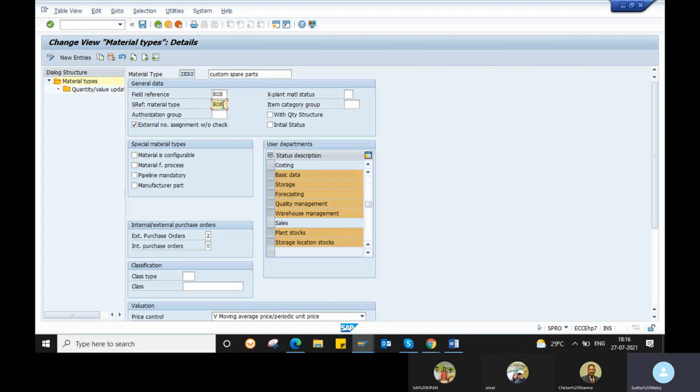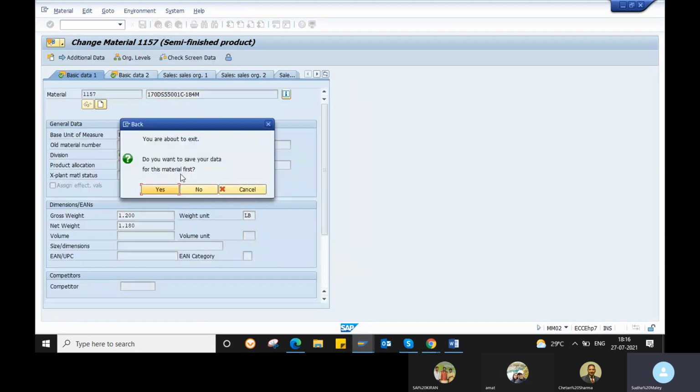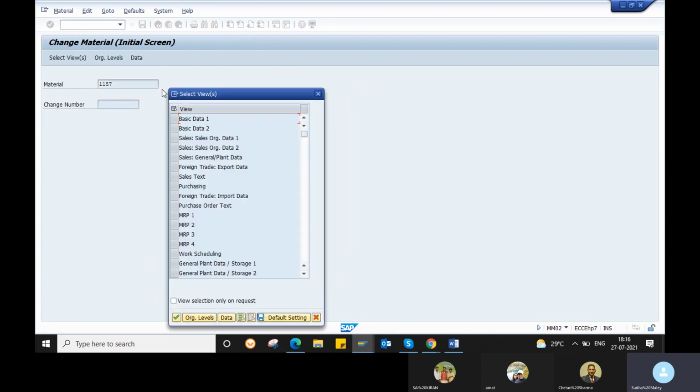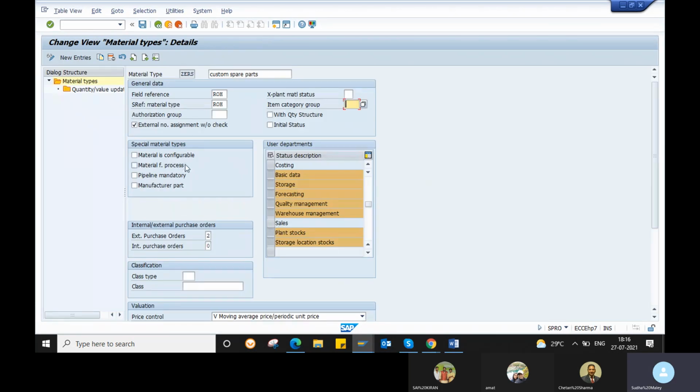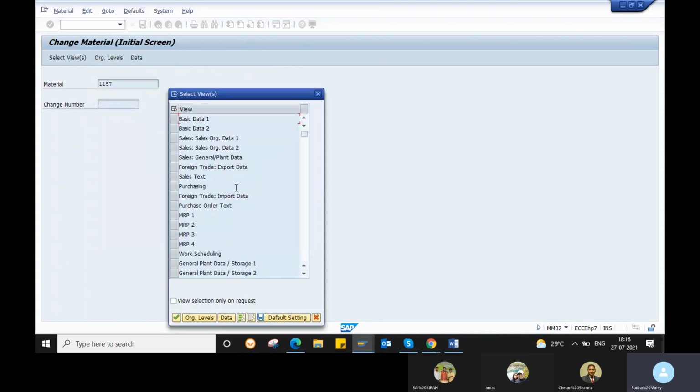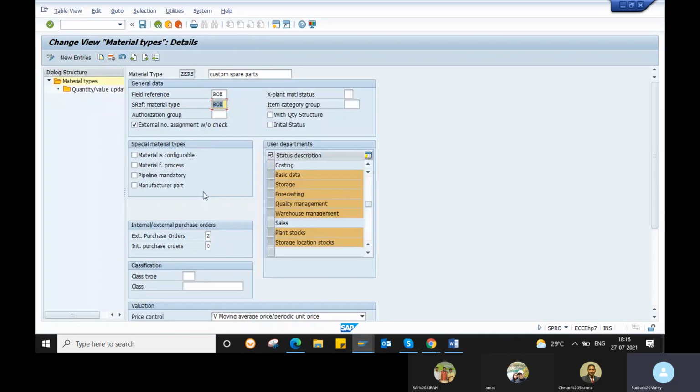For example, your client has one custom material type, and they do not want the sales views. They want only the basic data, the general data and the purchasing data. They want only the purchasing view and the basic data. Then you can delete your sales views. You can manipulate your views, and not only that, you can change the order, and decide that for the particular material type only you want to trigger these different screens.